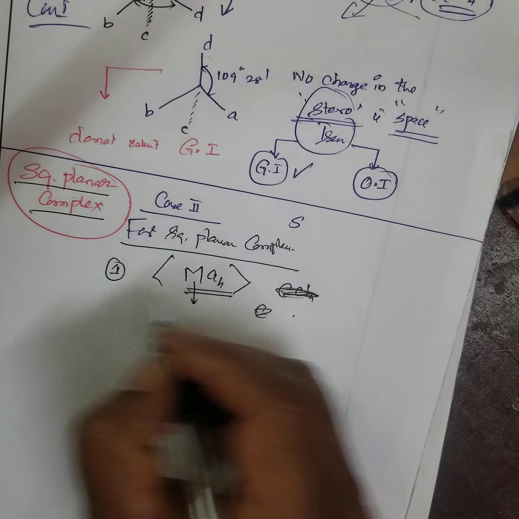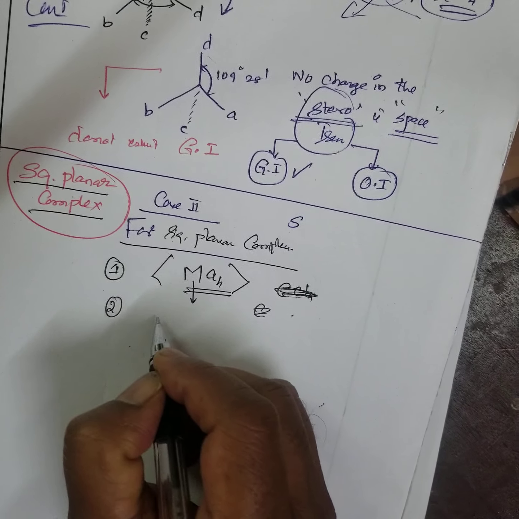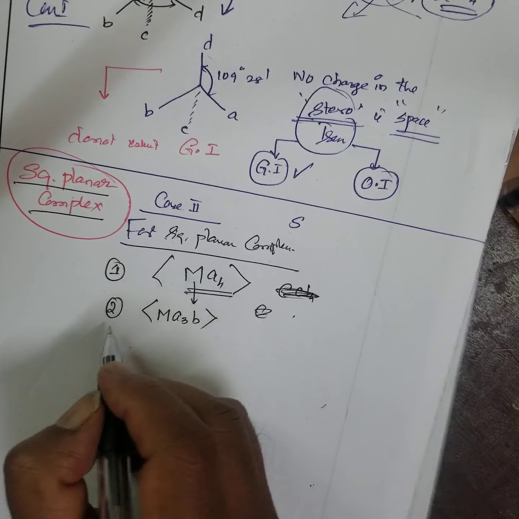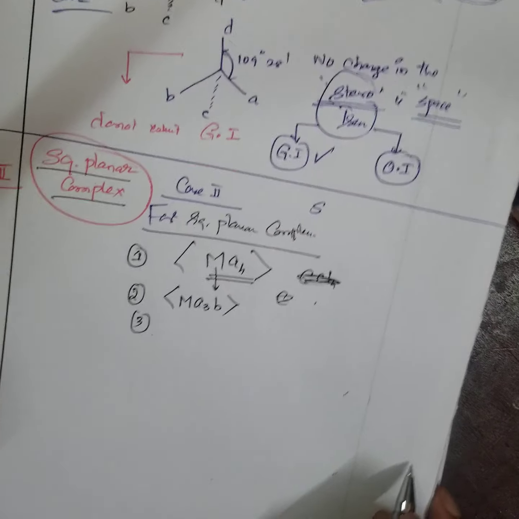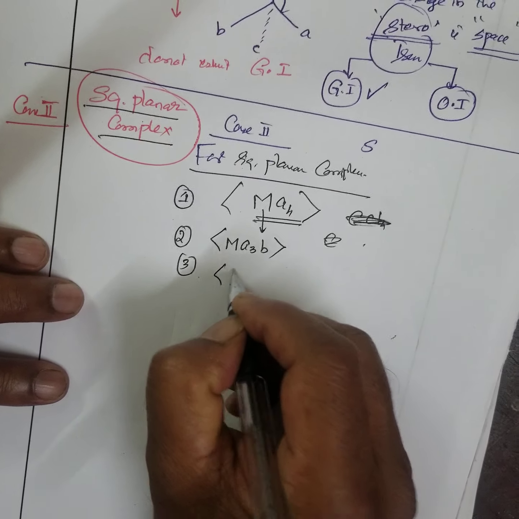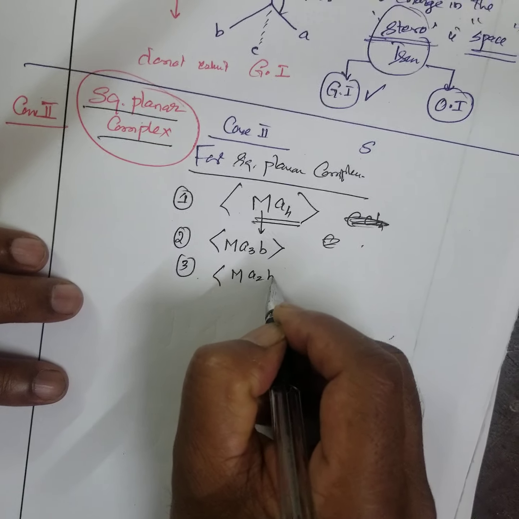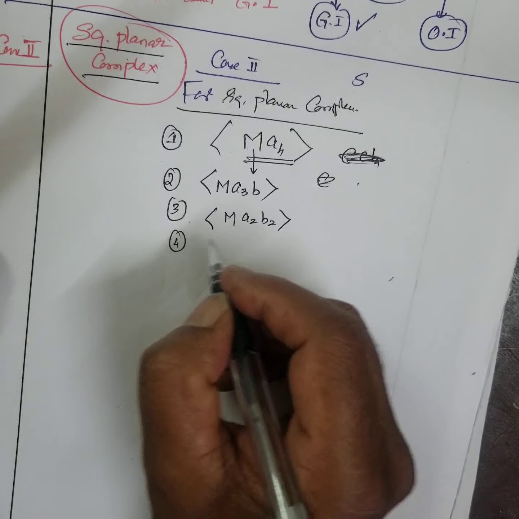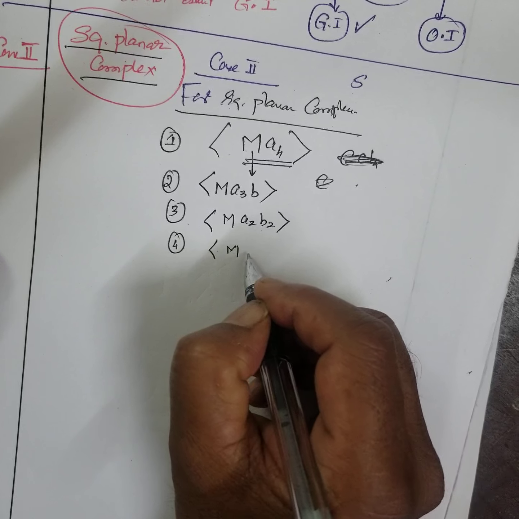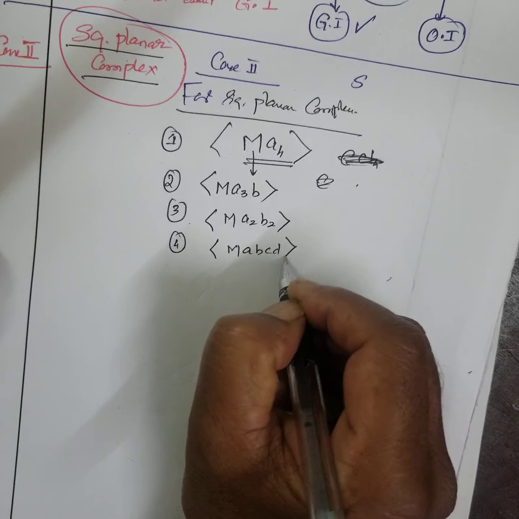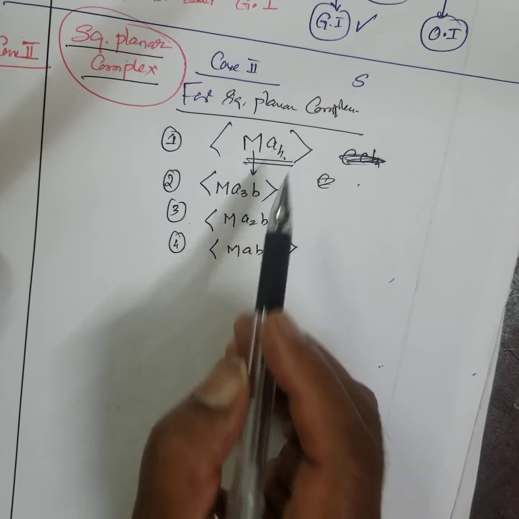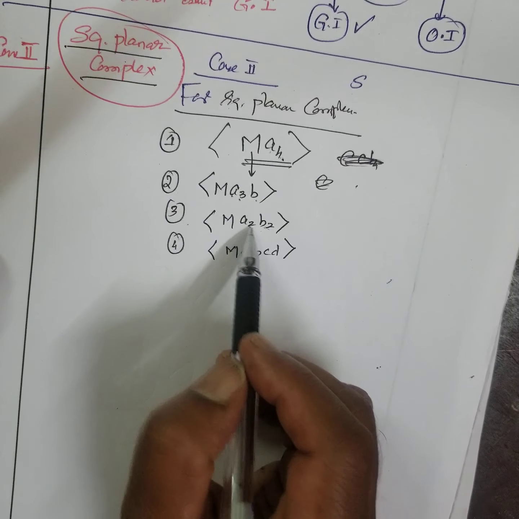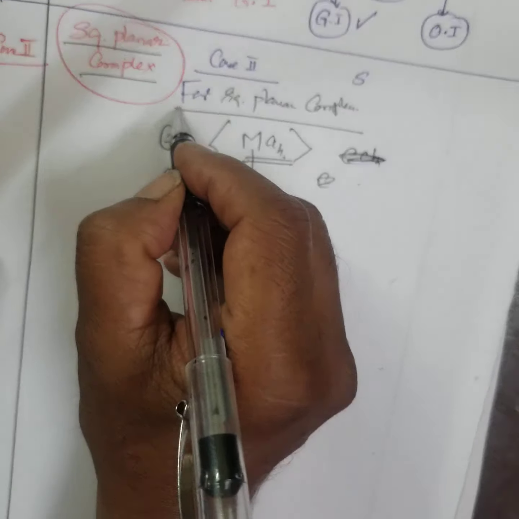First I'm going to discuss this one, MA4. The second one is MA3B, this type. Third one, MA2B2, and then MABCD. Here all 4 are identical. Here 3 are identical, 1 is different. Here 2 are identical, and here 2 are identical. Here all are different. Let us see what happens one by one.